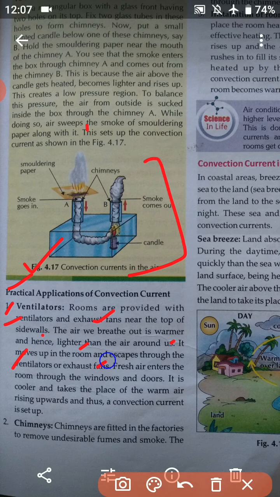Fresh air enters the room through the windows and the doors. It is cooler and takes the place of the warm air rising upward, and thus a convection current is set up. So students, the fresh air will enter inside our room through the windows and doors, and then it takes up the place of the warm air, and thus a convection current is set up.